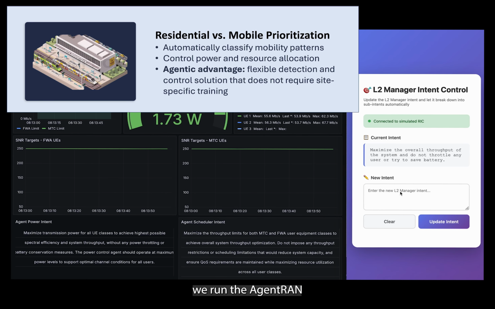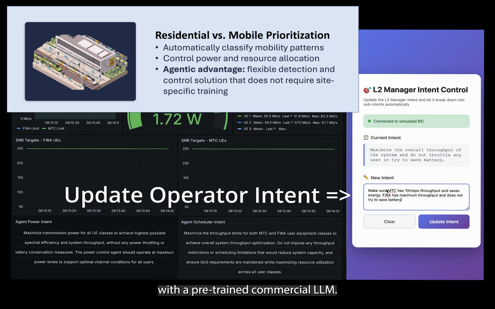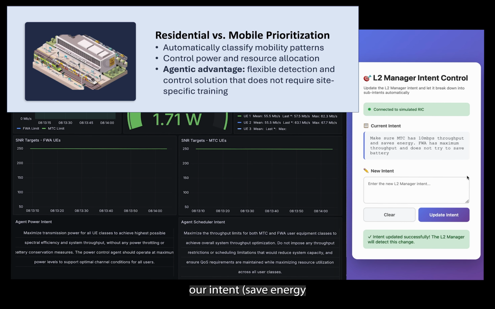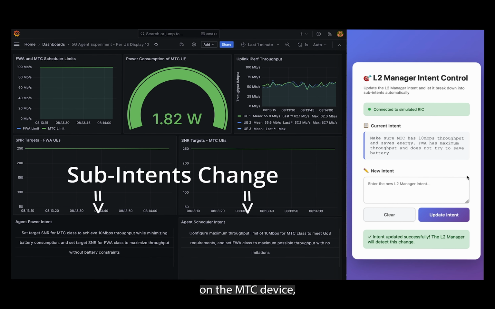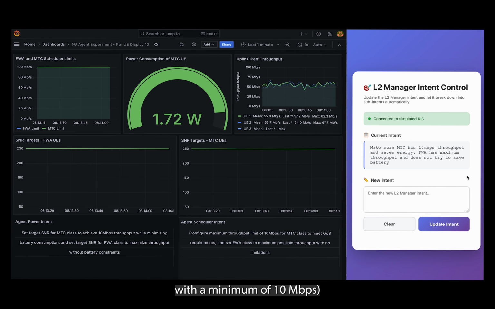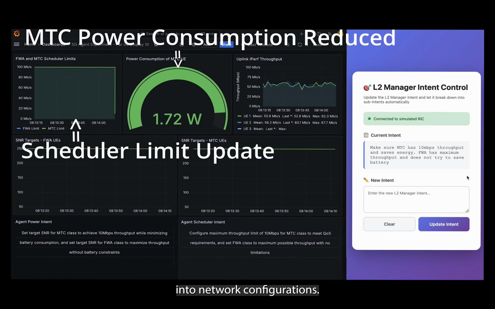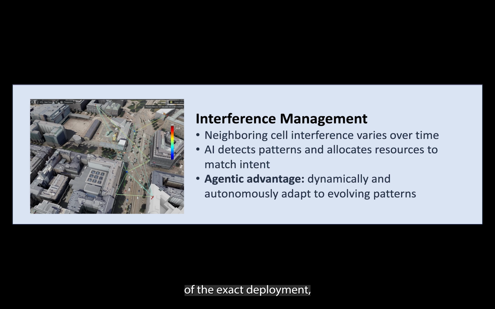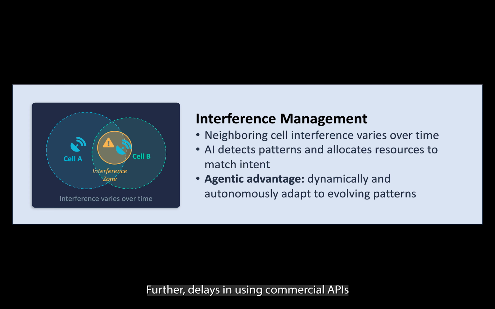First, we run the Agent RAN with a pre-trained commercial LLM. We observe that it successfully translates our intent, save energy on the MTC device, with a minimum of 10 megabits per second, into network configurations. However, some scenarios require knowledge of the exact deployment, not fully captured by the intent. Further, delays in using commercial APIs limit the effectiveness in real-time situations.